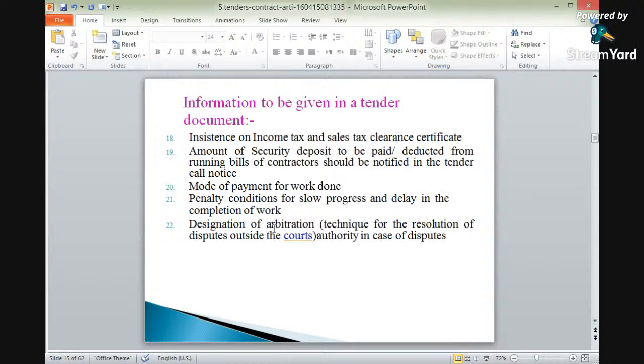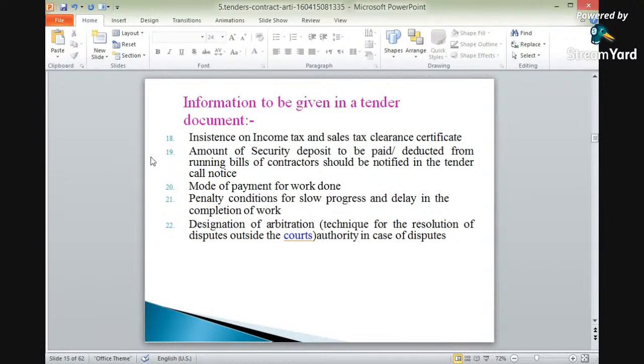Okay. So whether the security deposit will be paid by the contractor at the time of accepting the tender, or it will be deducted from the running bills. Okay, monthly running bills. So there are two options. It will be directly paid by the contractors at the time of sanctioning or approval of the tender, or it will be deducted from the running bills.